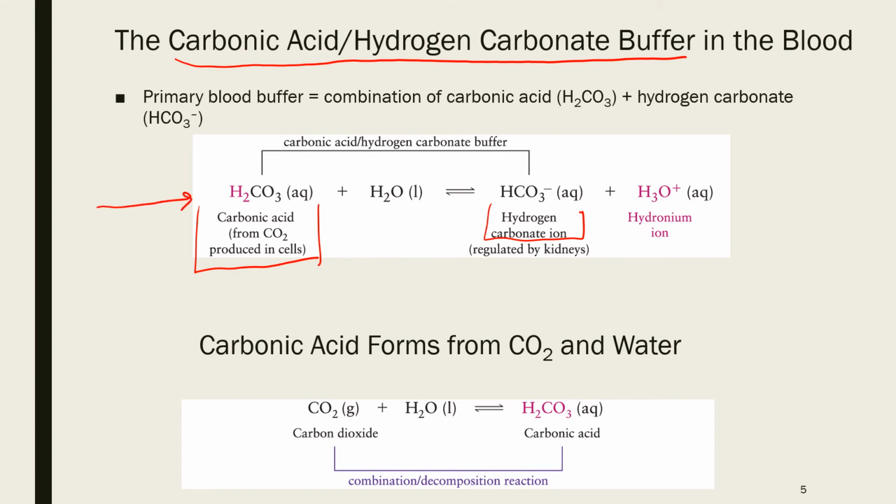The concentration of hydrogen carbonate ion is regulated by kidneys, which release and absorb this ion as needed into the circulation. Carbonic acid, on the other hand, is a weak acid, and it is formed in the reversible combination of carbon dioxide and water.